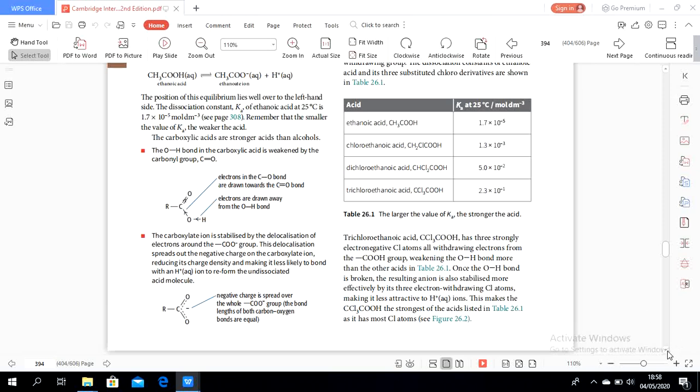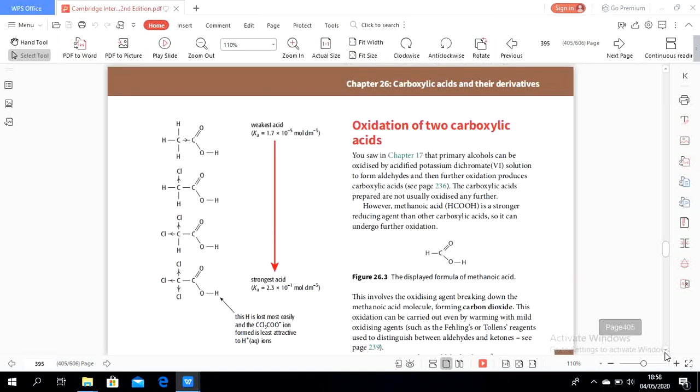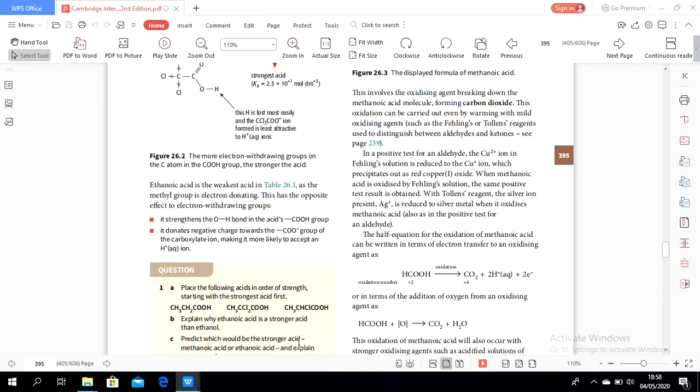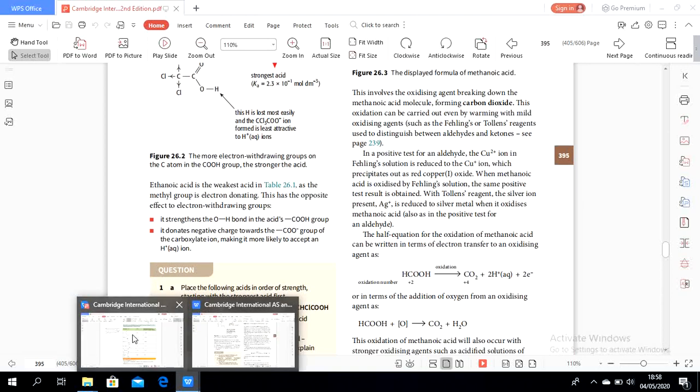So in conclusion, the more electron withdrawing groups, the stronger the acid is. Okay, next, let's see here. Let's go back to the previous textbook.